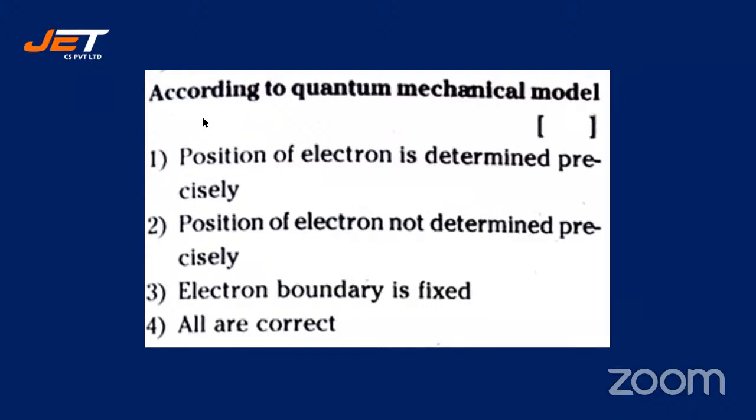According to the quantum mechanical model, the position of the electron is determined precisely. The position of the electron cannot be determined precisely. The electron boundary is fixed. According to the quantum mechanical model.